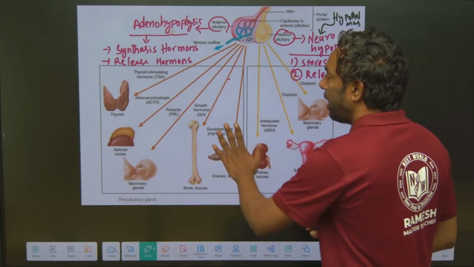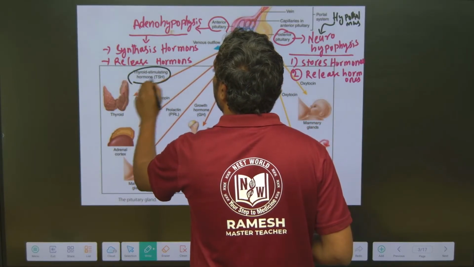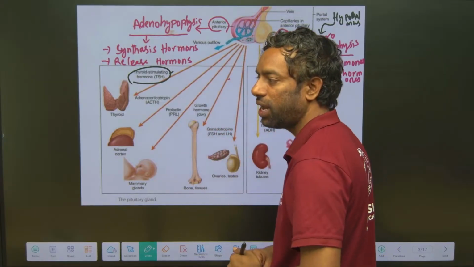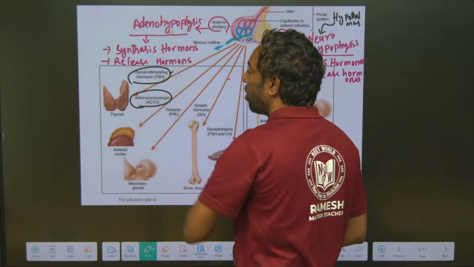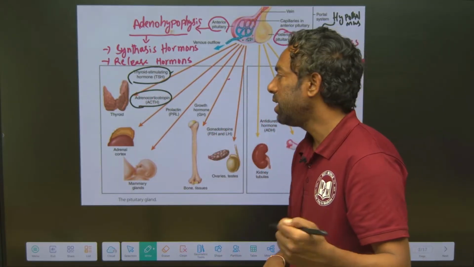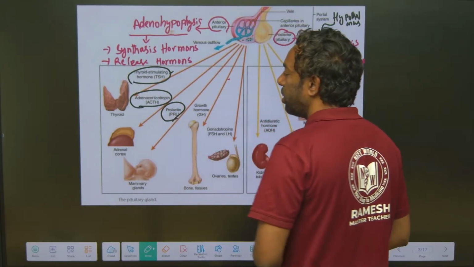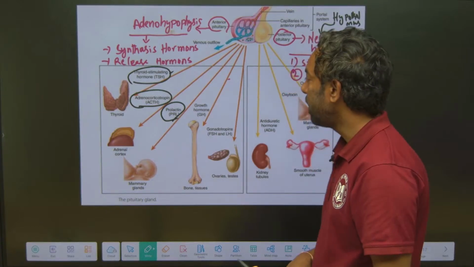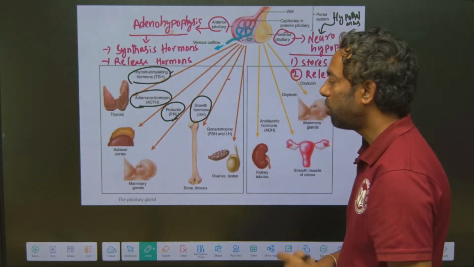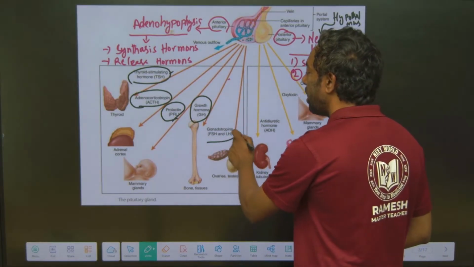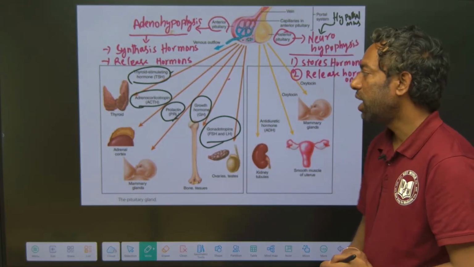Anterior pituitary hormones are TSH, thyroid stimulating hormone, ACTH, adrenocorticotropin hormone, prolactin, growth hormone, and the gonadotropins FSH and LH.